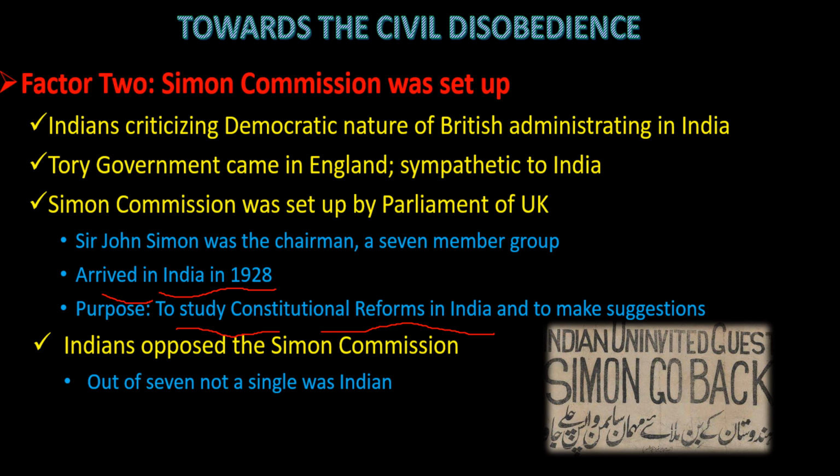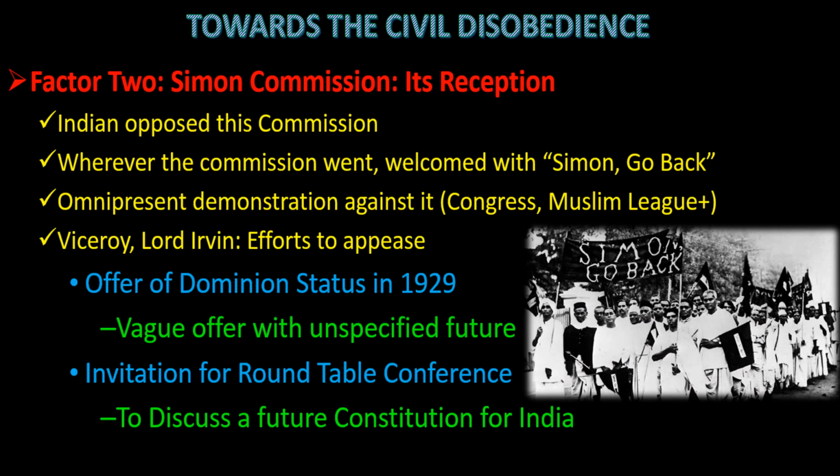And there were some members, and all the members of the Simon Commission were British. There was no Indian member, not a single Indian was there. And the Indians thought, how could a commission understand the problems of Indians when there was not a single Indian person in it? That was the problem the Indians had with the commission. They wanted an Indian person in the commission. So the commission came to India, and how did the Indians respond to the commission? Indians decided to boycott the Simon Commission.